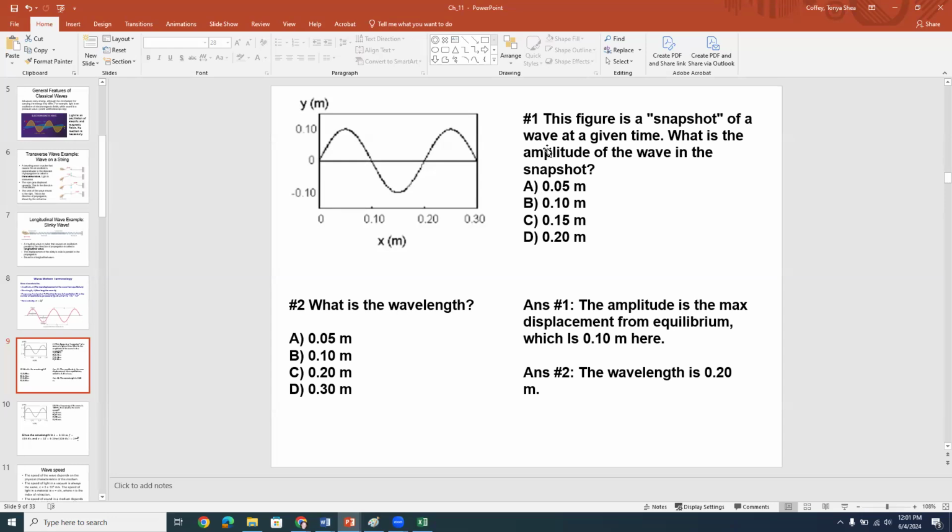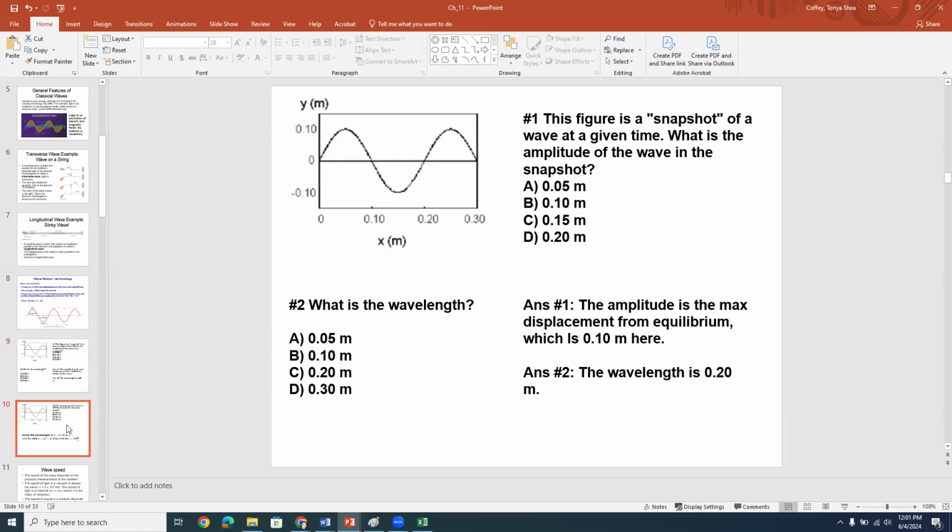Now, also it's asking, what is the wavelength of the wave, okay? All right, well, if you go from corresponding points on nearby or neighboring waves, you could start here, right? And that's the beginning of the wave. And then it goes up and down one full time, and then we're back here. Okay, so the wavelength of this wave is 0.2 meters, okay? So that would be answer C for the second one.